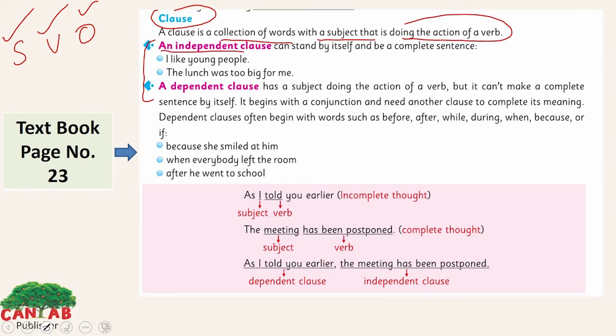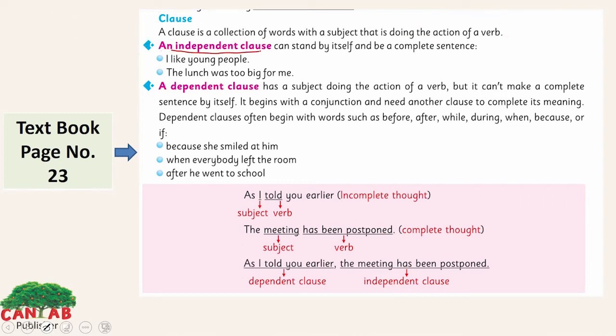Let's discuss what an independent clause is here. An independent clause can stand by itself and be a complete sentence. An independent clause always gives you the full meaning, the full idea. It does not depend on anything else, on more words or any other sentence. It has a full meaning and it is complete in its own way.